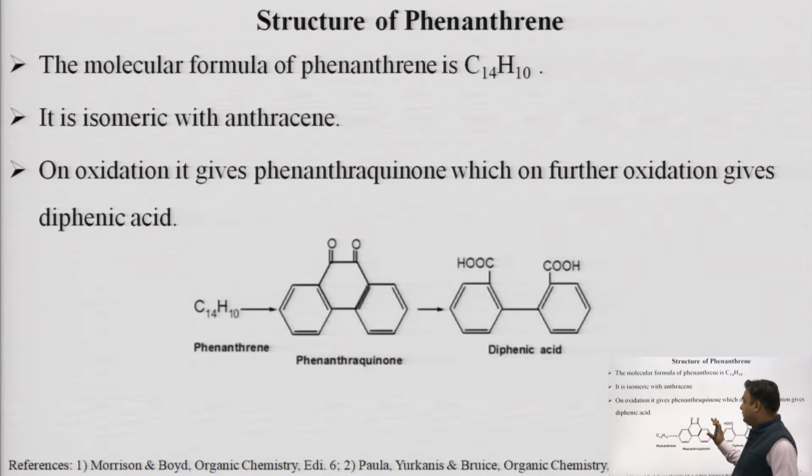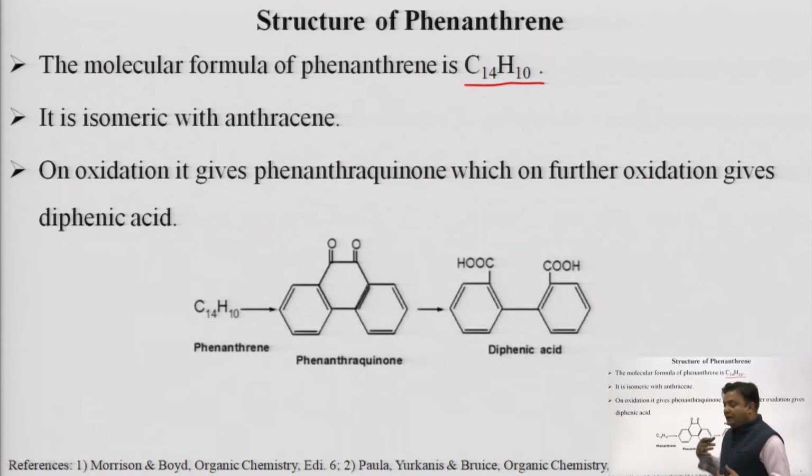Then on oxidation, phenanthrene gives phenanthroquinone, which on further oxidation gives diphenic acid. When we go for the establishment of the structure, or structural elucidation of phenanthrene, the first thing we have to do is elemental analysis. After elemental analysis, the formula of phenanthrene is confirmed, which tells about the aromaticity and the highly unsaturated nature of phenanthrene.